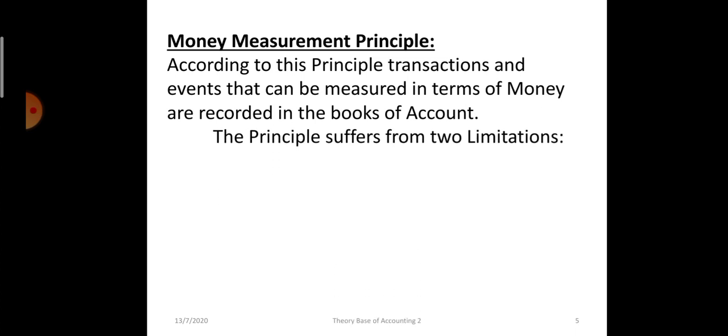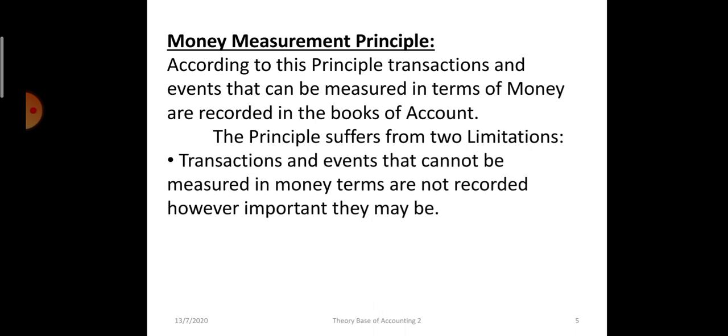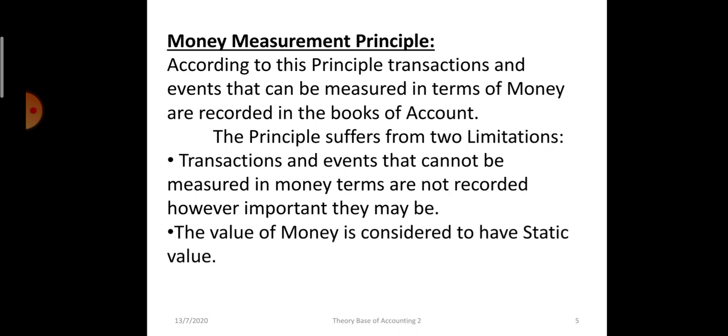Now there are two limitations. The first one we discussed: events, however important they may be, cannot be recorded in the books of accounts if they are not measurable in terms of money. And the second one is also very important. The change in the value of money is not considered while recording the transactions. If you go through the revenues or the valuation of businesses nowadays, it's too huge. The same businesses a few years ago had lower sales. One major difference is that there is a change in the value of money.